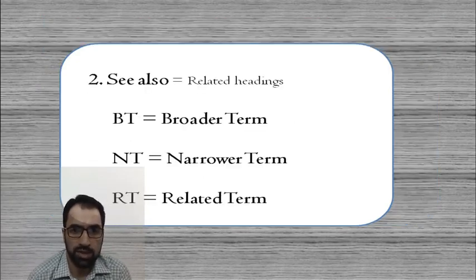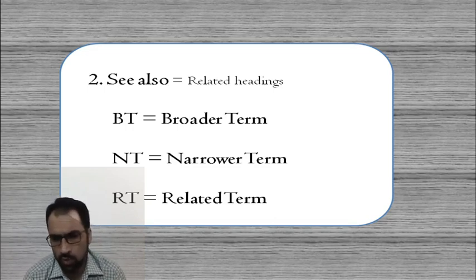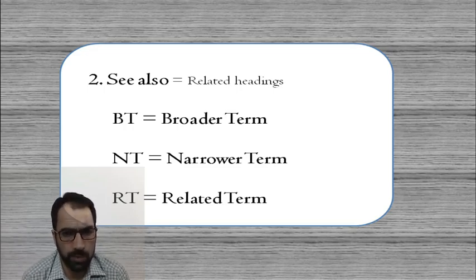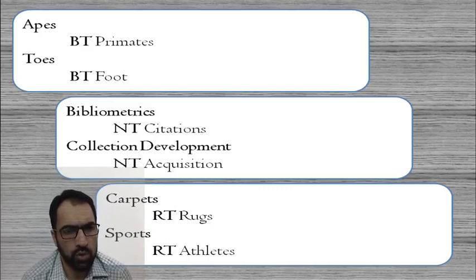Then we have See Also references, which will always say that these are the related headings whereby a term is being related with its narrower term, with its broader term, with its related term. So these three terms you might know, you might have read on multiple occasions, that in case of See Also references, we talk of the broader term, the narrower term, the related term. Let us see some of the examples I have given.